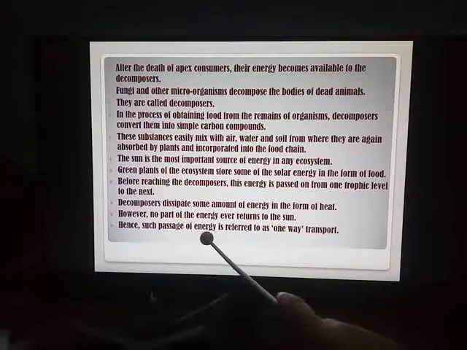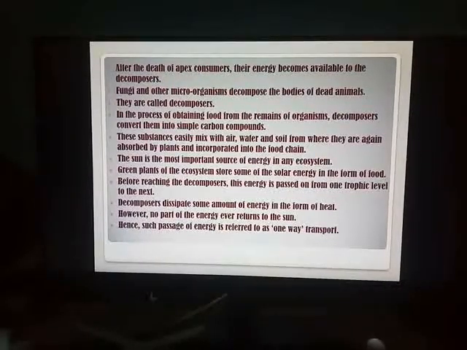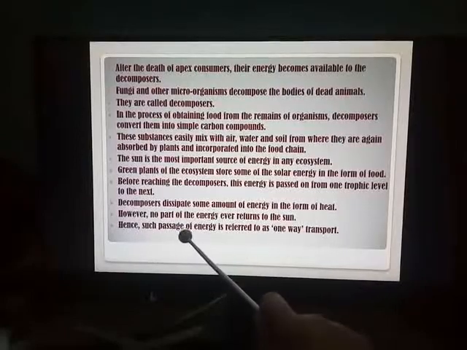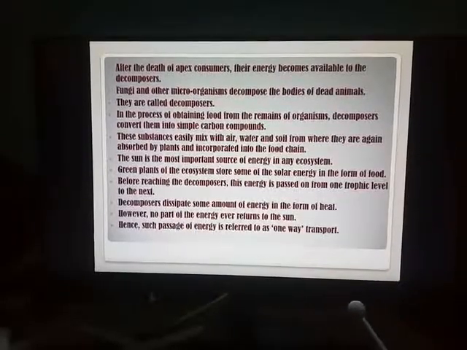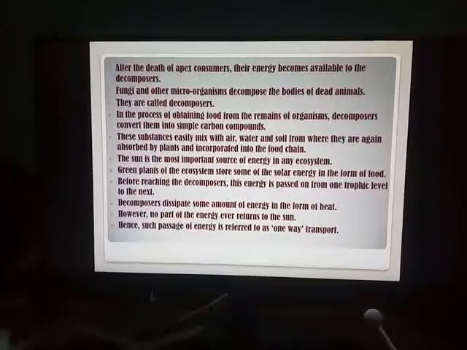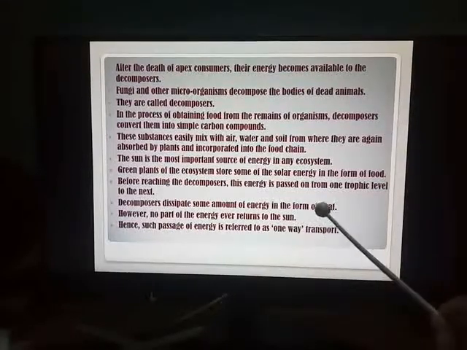Hence, such passage of energy is referred to as one-way transport. Those whose parents are driving the vehicles, they know the meaning of one way. The vehicles can travel only in one direction. From the opposite direction, the vehicles are not permitted to travel. Similarly here, the solar energy, once it is transferred from the sun to the earth's surface, it will not be again transferred back. Hence, such passage of energy is referred to as one-way transport.